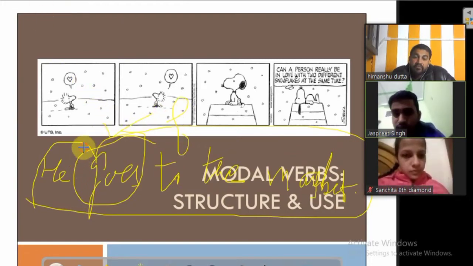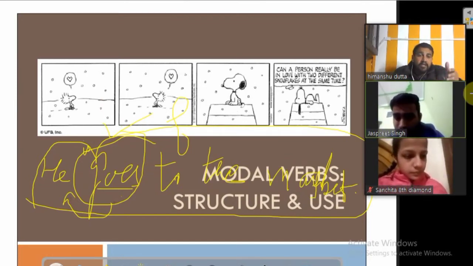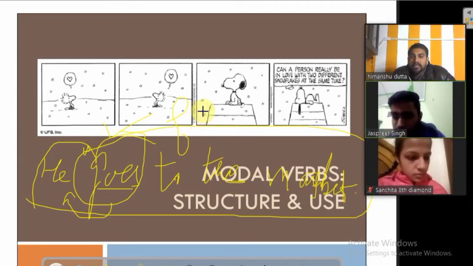We know how it is a finite verb. Finite verbs are written according to the subject, which becomes singular or plural. Here it is a singular verb. But modal verbs are also a sort of helping verb, like is, am, are.